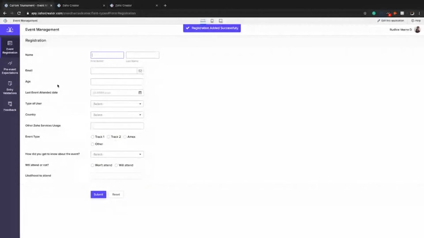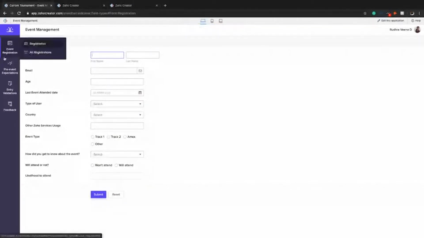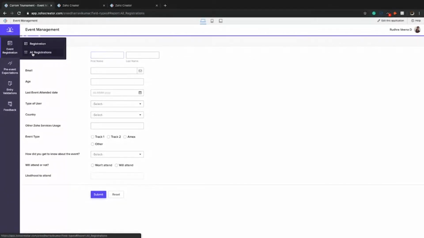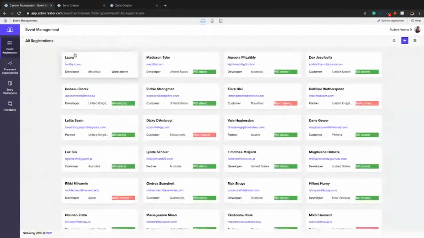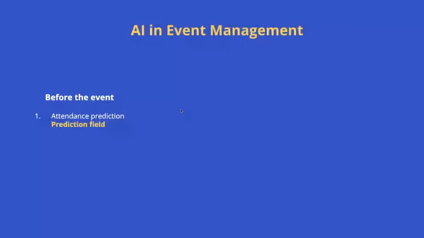This works without any workflows or formulas. You don't have to write a workflow or formula like, if a person has to show up, they have to be from a nearby place and all that. The prediction field itself will learn such patterns from the data we have. You just have to drag and drop and tell the field what inputs it should consider. It will observe and give the result accordingly. See, she won't attend. Move on to the next field.